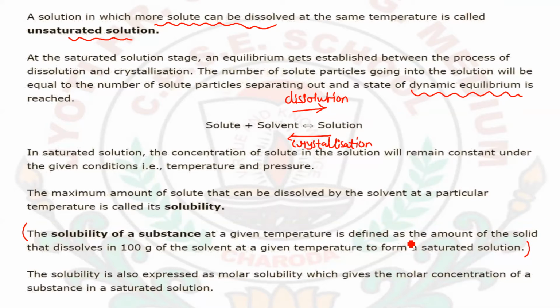Okay, next, I have given you this same definition in that particular slide also. And the solubility is also expressed as the molar solubility. We can also express the solubility on the basis of the molarity. The molar solubility gives the molar concentration of the substance in a saturated solution. There we will use the molar concentration definition to define the molar solubility of a substance in a solution, and generally that is defined for a saturated solution. Now let's move further.